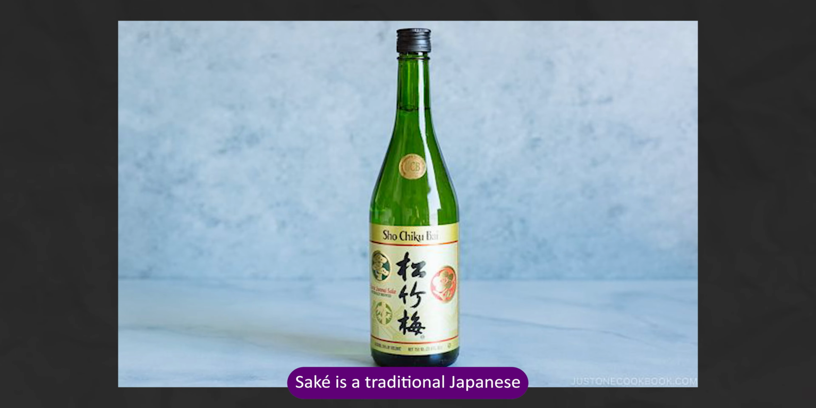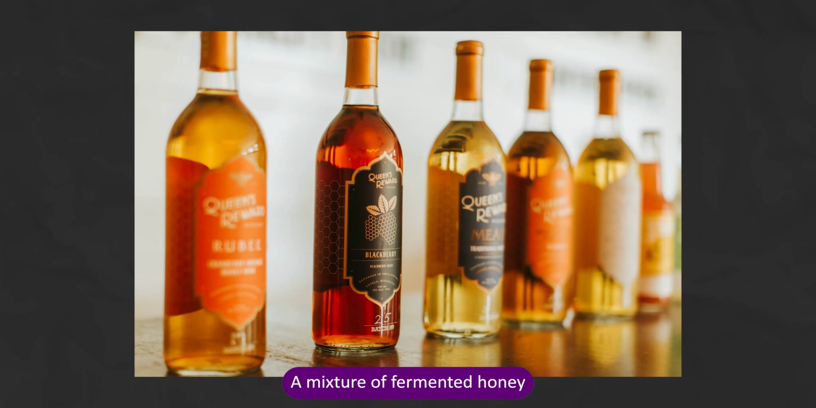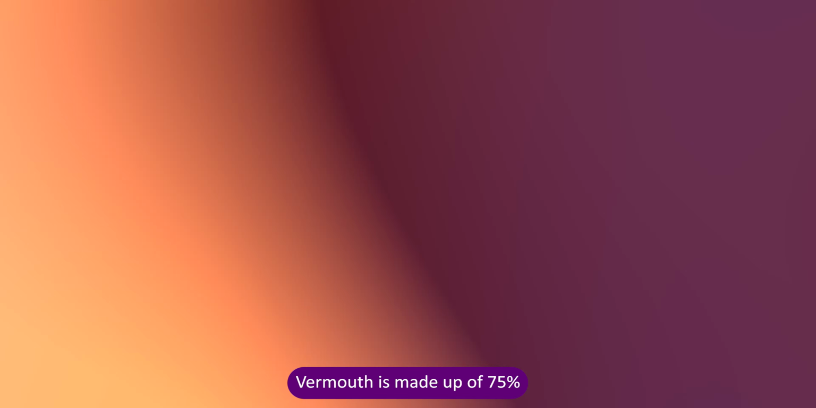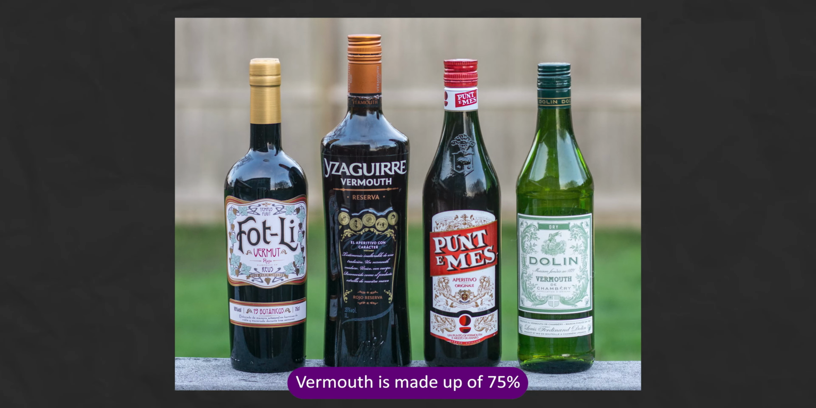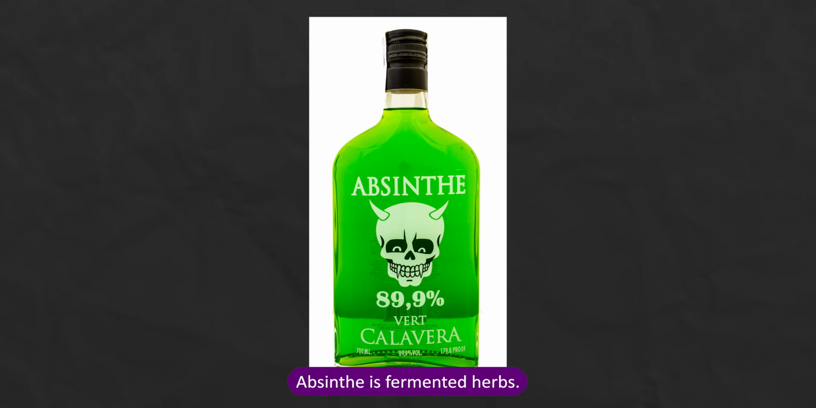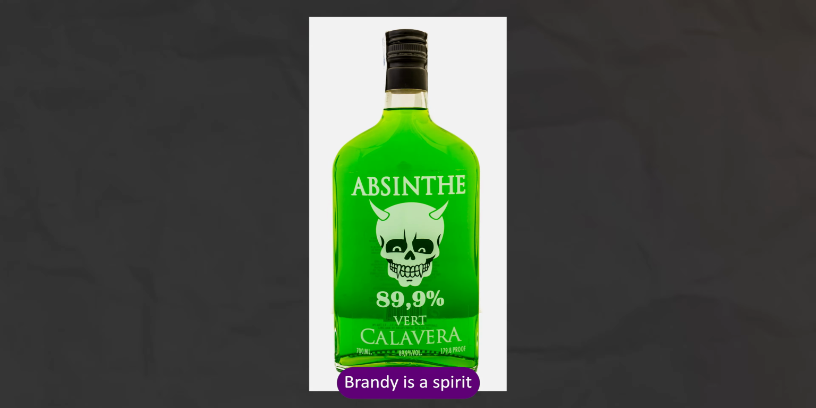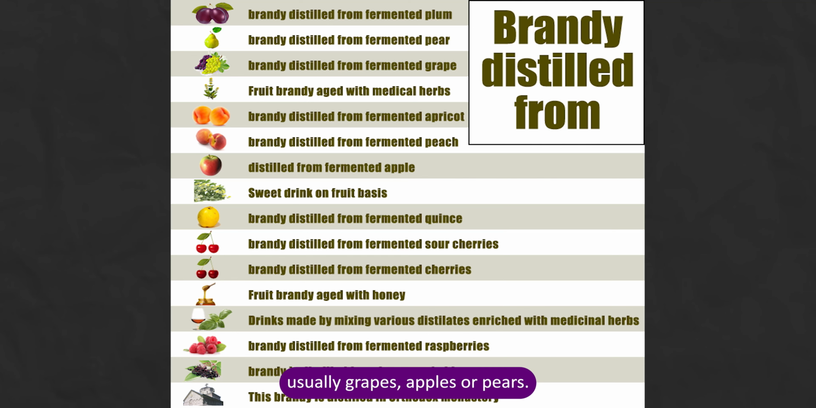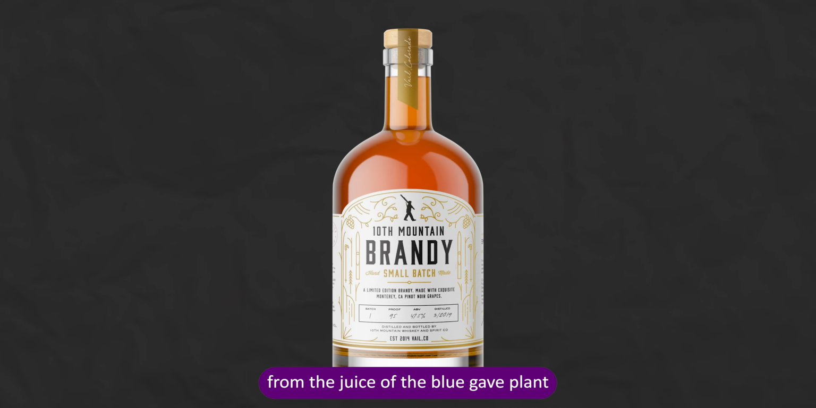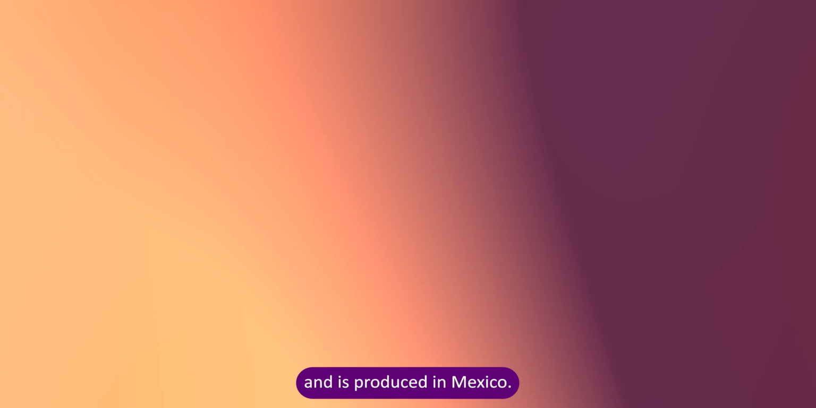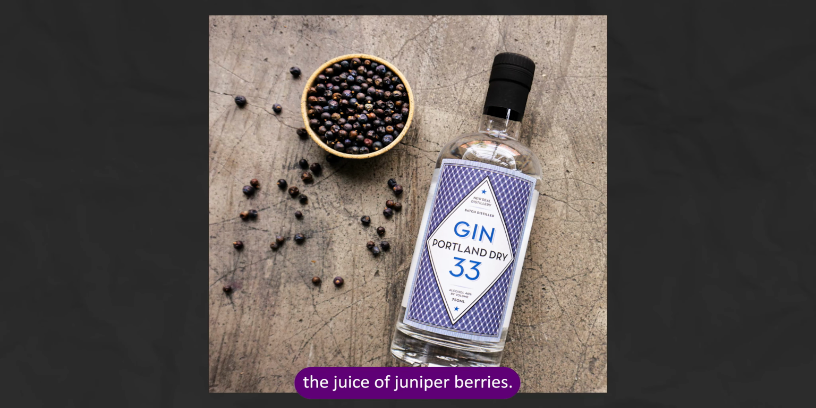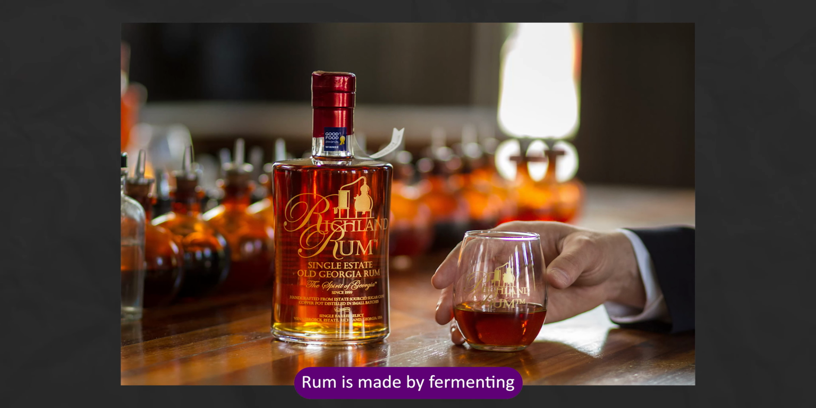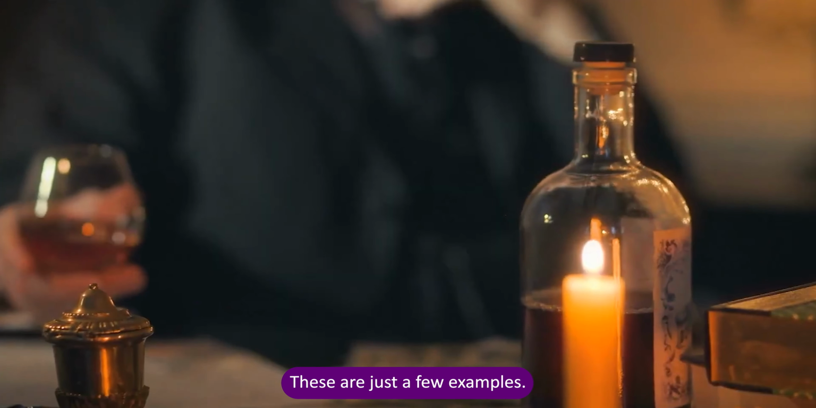Sake is a traditional Japanese alcoholic beverage made from fermented rice. A mixture of fermented honey and water is called mead. Fruits or spices are often added to them. Vermouth is made up of 75% wine and spices. Absinthe is fermented herbs. Brandy is a spirit distilled from fermented fruit juice, usually grapes, apples or pears. Tequila is a liquor made from the juice of the blue agave plant and is produced in Mexico. Gin is made by fermenting the juice of juniper berries. Rum is made by fermenting sugarcane juice. These are just a few examples.